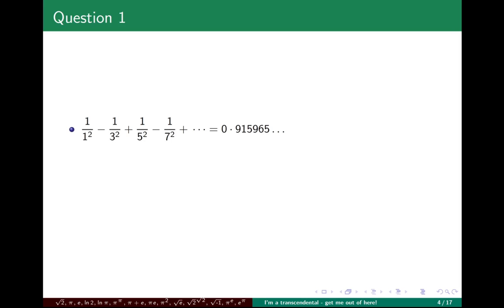So for question 1, here is an infinite series with alternating signs whose denominators are squares of odd numbers. Is this transcendental or not transcendental? Is it the solution of a polynomial equation with rational coefficients, in which case it's not transcendental, or is it not the solution of a polynomial equation with rational coefficients, in which case it's transcendental?